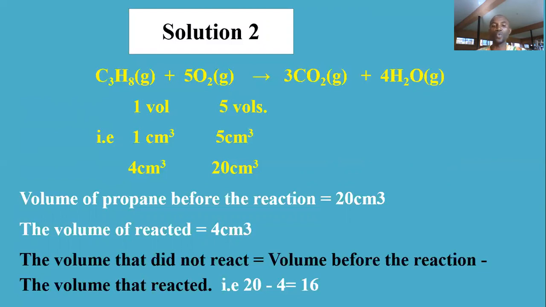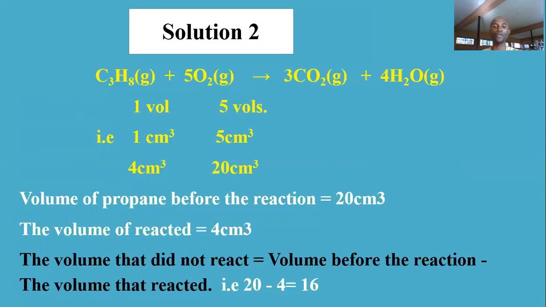And when you divide it, you will have 4. 4 volumes of propane will go into reaction with 20 volumes of oxygen in order to produce carbon dioxide and water. The question says, what volume of propane is left unreacted? Volume of propane before the reaction is 20, but the volume that actually reacted is 4 cm³.